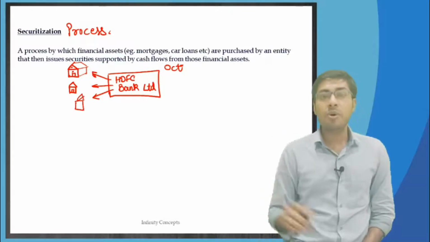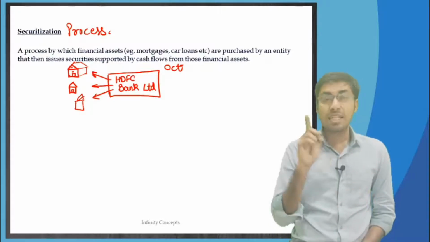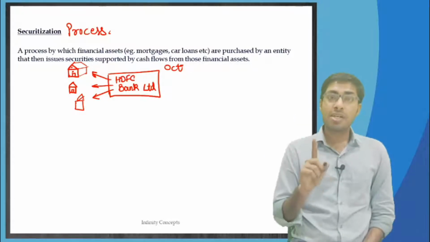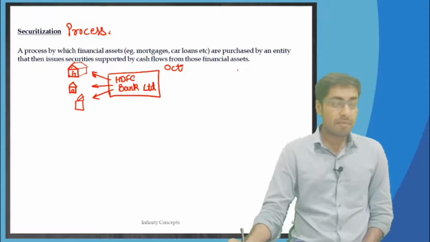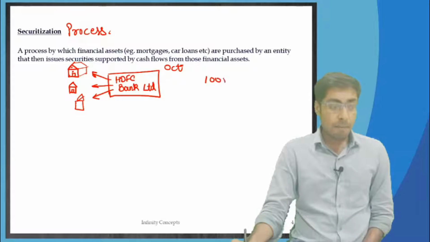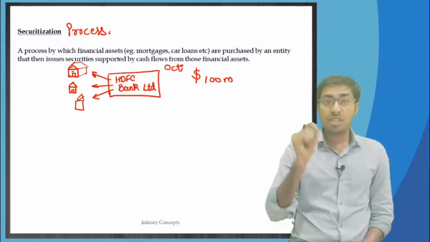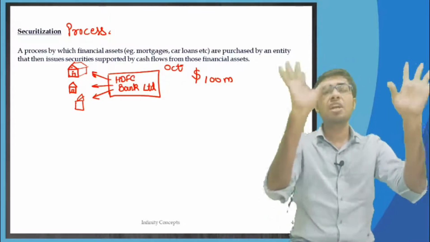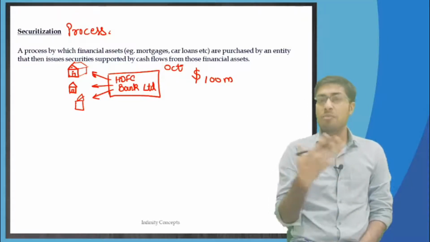So, various home loans are given to people around the country. Now, in the month of October, just as an example, HDFC Bank Limited has given loans worth $100 million. Loans worth $100 million are given by HDFC Bank Limited to different home loan borrowers.